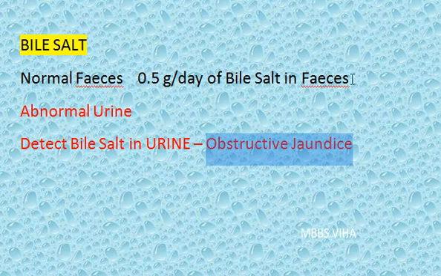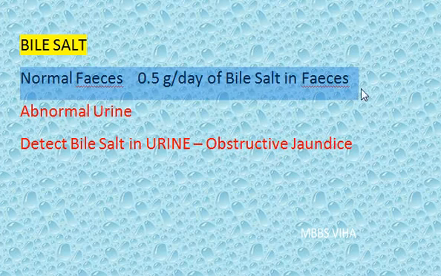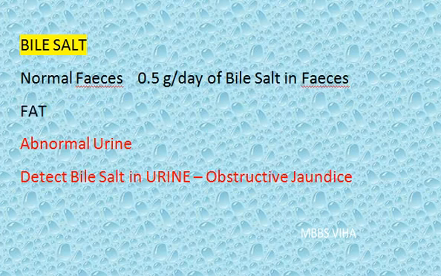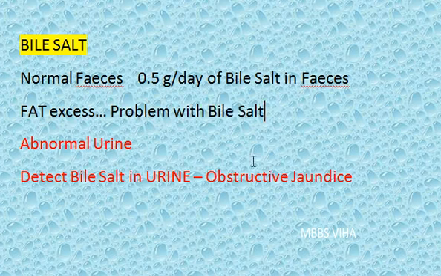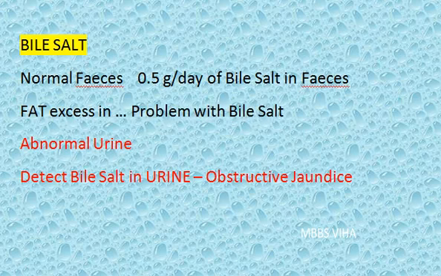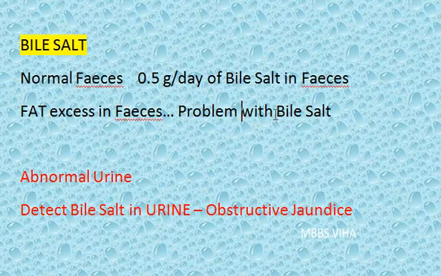Now let's come to feces and study feces, and let us say feces has excess fat. Then you can say that fat digestion has some problem or fat absorption has some problem. That is indicating a problem with a lot of things, could be with bile salt. If fat is excess in feces, then the problem could be with bile salt. The problem actually is with digestion and absorption of fat, and it could be absence of bile or bile salt.